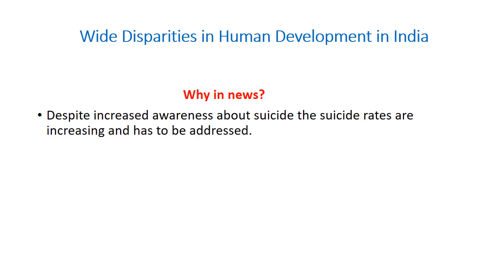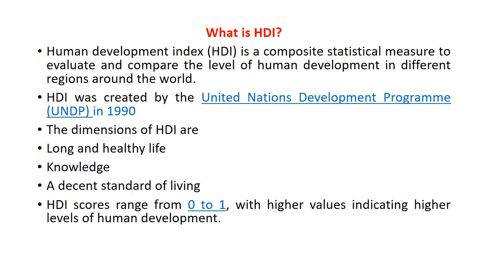So why has this become a question in UPSC? Why is it important? Because in UPSC papers, in the general studies papers, the Human Development Index is one of the major areas of concern. India being such a huge country with so many states, every year we need to understand our geographical states and what their human development is. Based on Indian states and the population, the development index has been prepared.